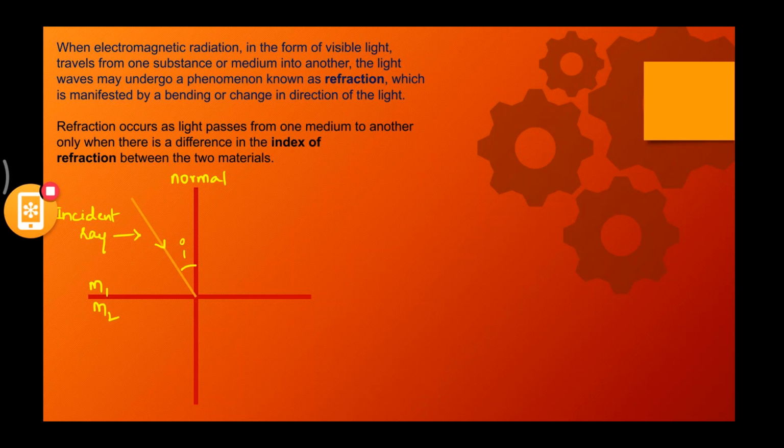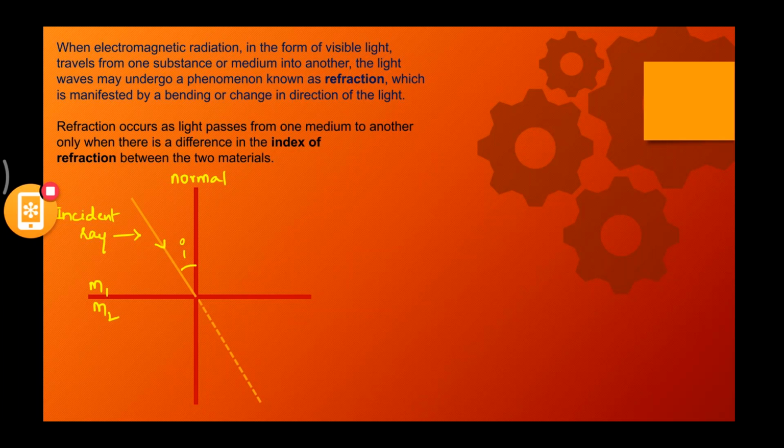Now what happens to this? It should ideally travel straight, because we have studied that light travels in straight lines, so it should follow this path. You can see the dotted lines in the second medium. It should travel in that particular path, according to the statement that we have studied, that light travels in a straight line.